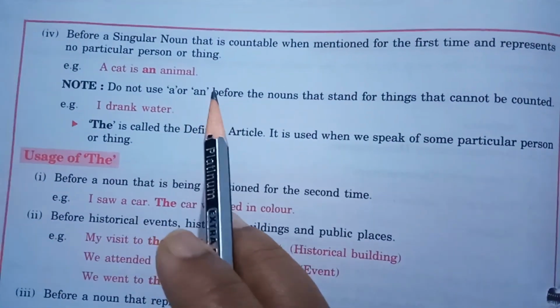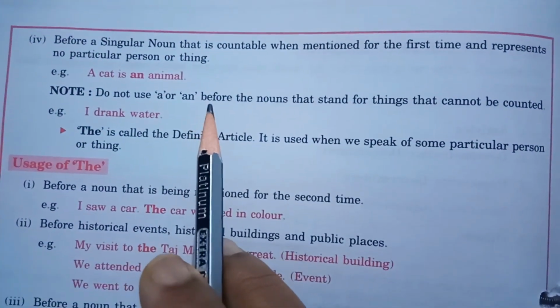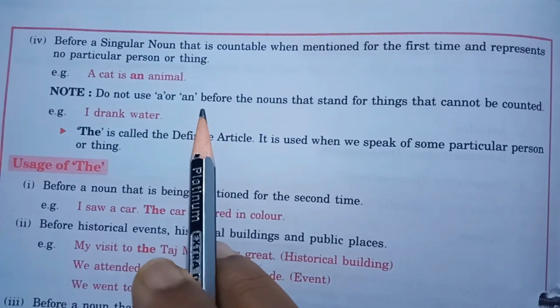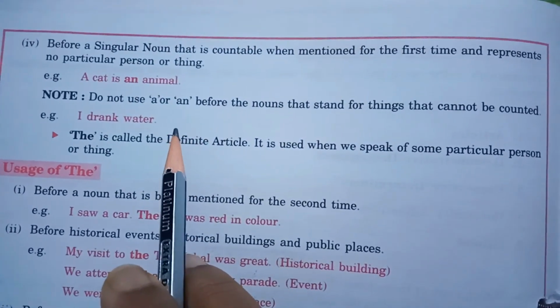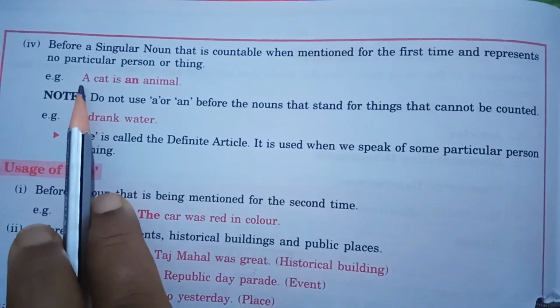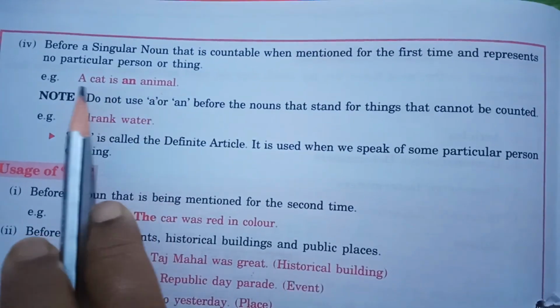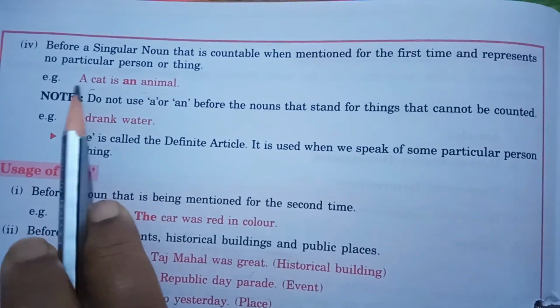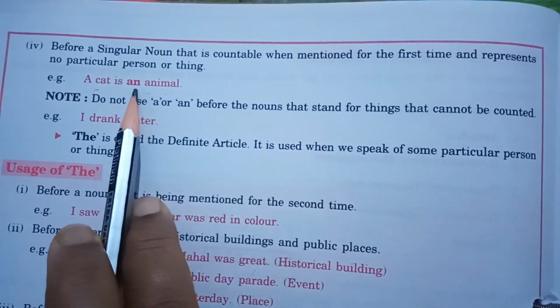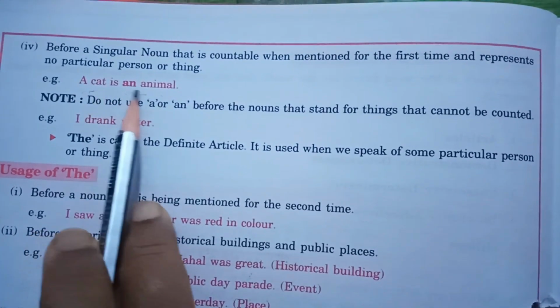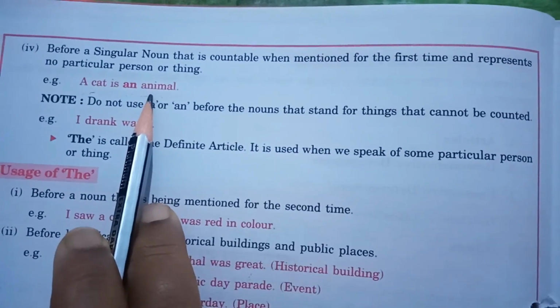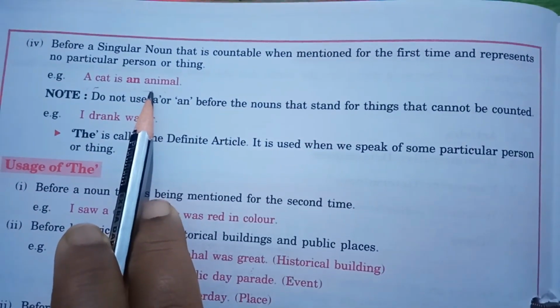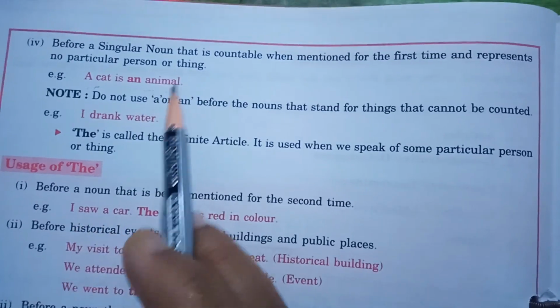So they will never show you the definite thing. For the definite things and persons, we have the article the. So see, a cat, an animal, here a consonant sound, here a vowel sound. So here it is a and here it is an, because they are singular countable nouns also, and they are also not presenting any definite thing or person.